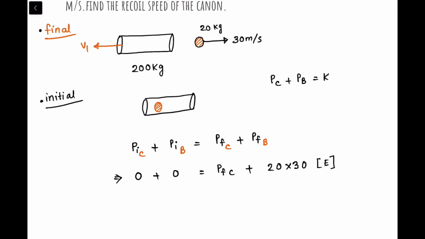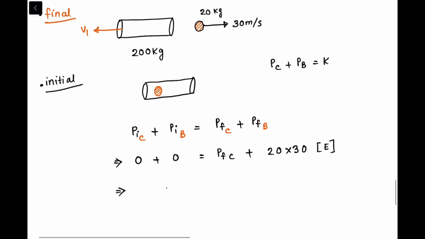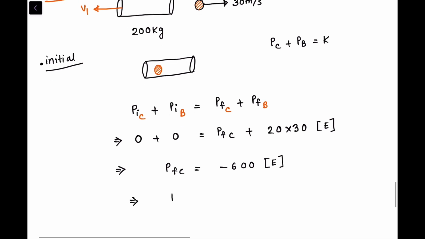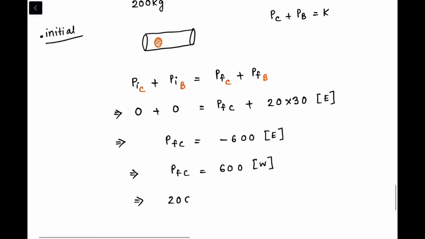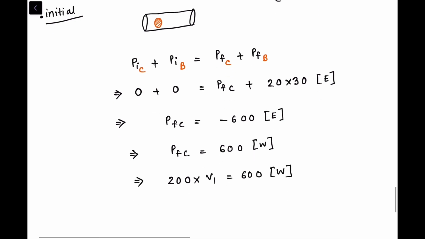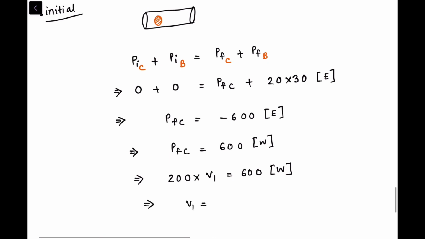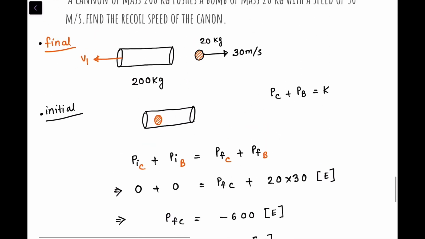Very good, towards the east. So over here I can write that the final momentum of the cannon would be equal to minus 600 east. And we also know that negative of east is west. So that means 600 west. Now what is the mass of the cannon? 200. What is the velocity of the cannon? V1. So this would be equal to 600 towards the west. So V1 would be equal to 3 meter per second towards the west. The cannon will move with a speed of 3 meter per second towards the west.